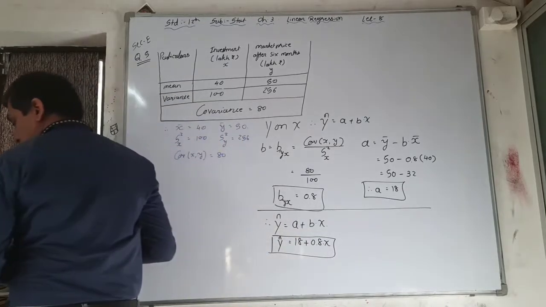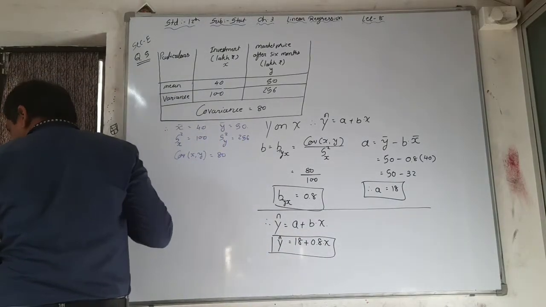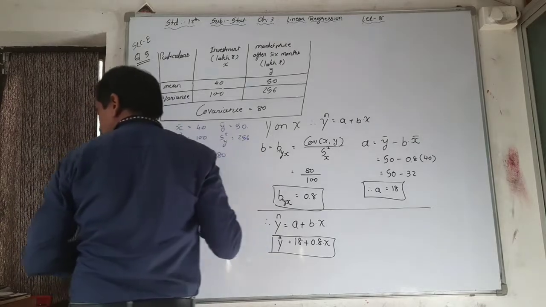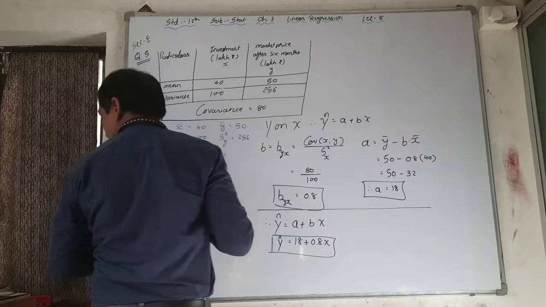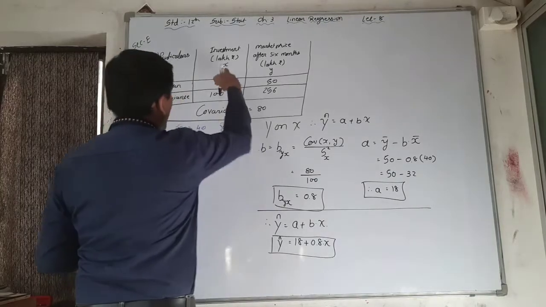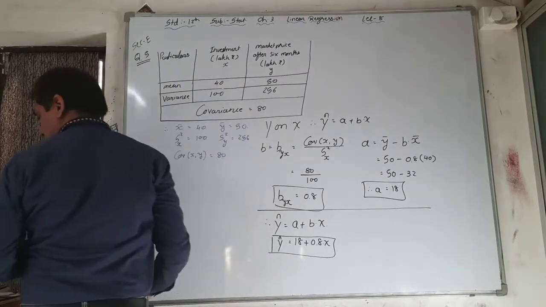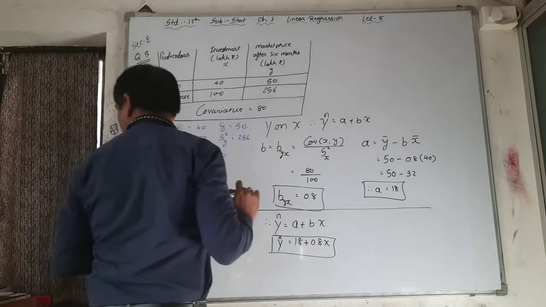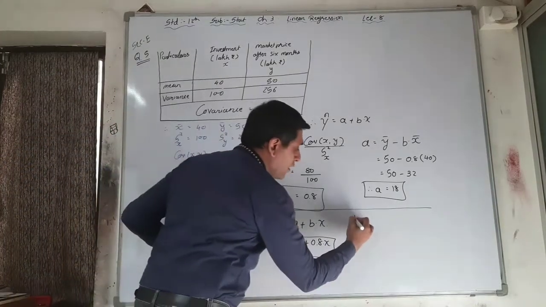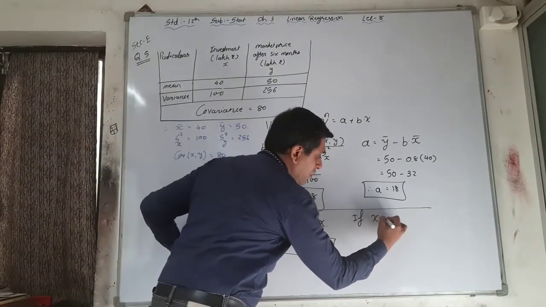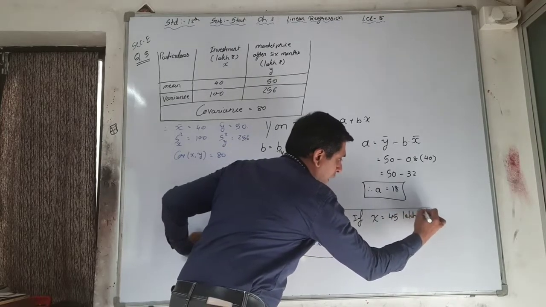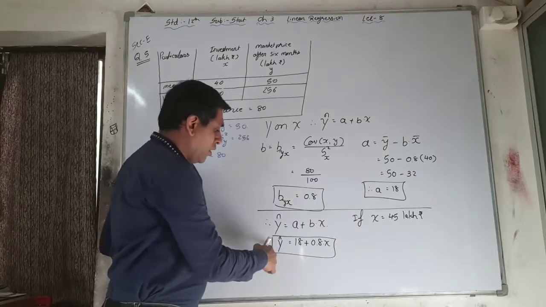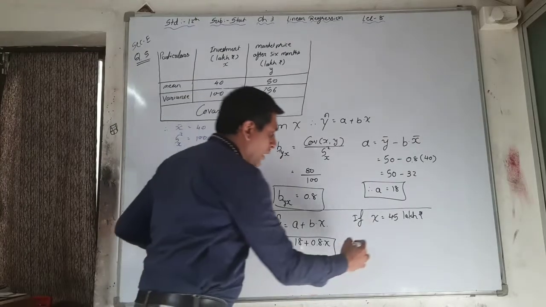Obtain the regression line of y on x and estimate the market price in the share market after 6 months if there is an investment, that is your x, of rupees 45 lakh in a year. That means if x is equal to 45 lakh rupees, estimate the value of y on the basis of this regression line.